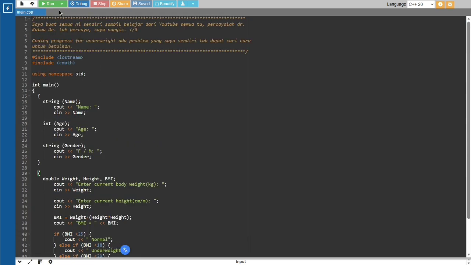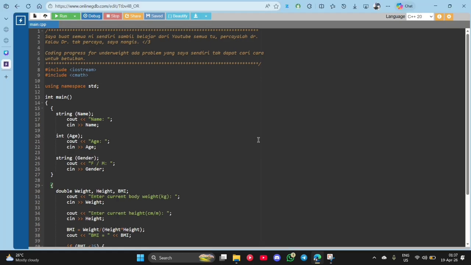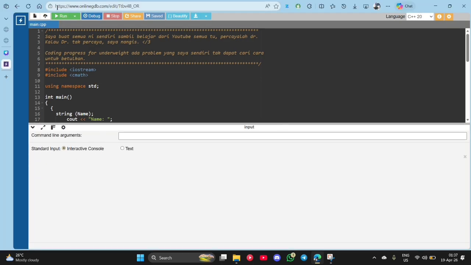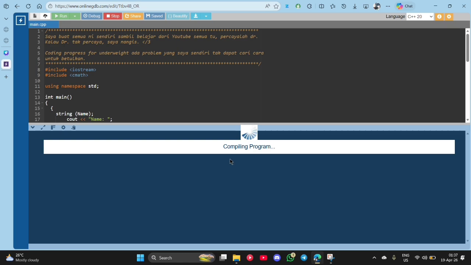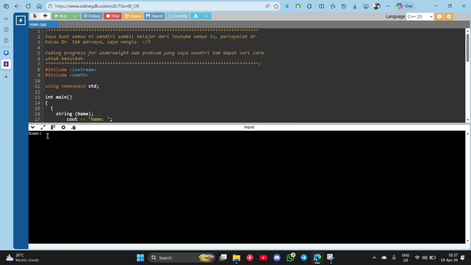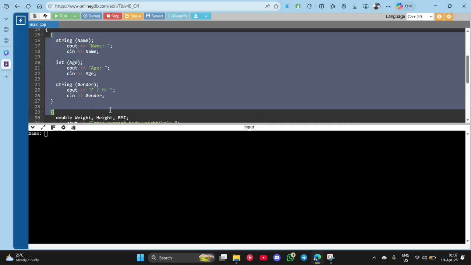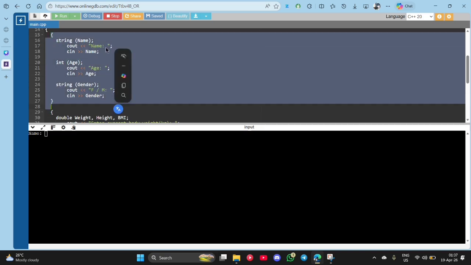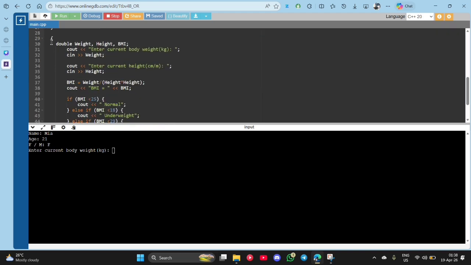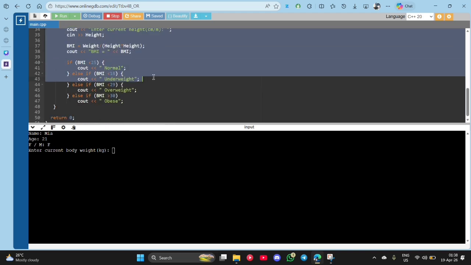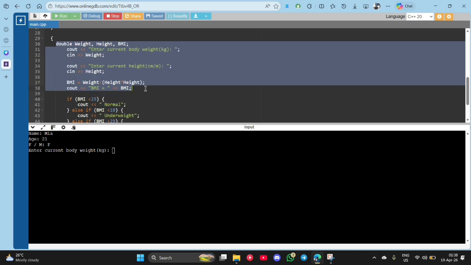I will run it to show proof that it works. Give me a moment. As you can see, this is showing the first process, which is this. It will ask me to put my name, age, and gender. Female. Now it has started to go down to the second process, which is this.